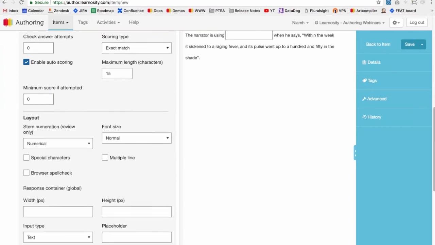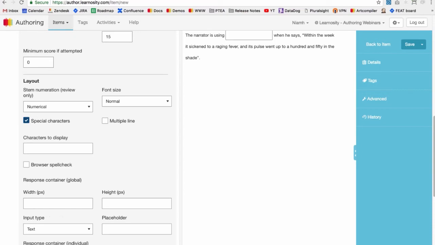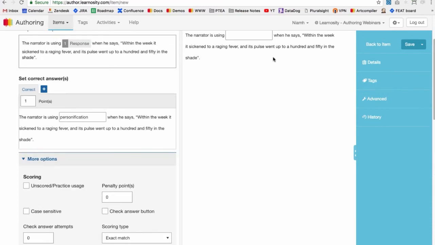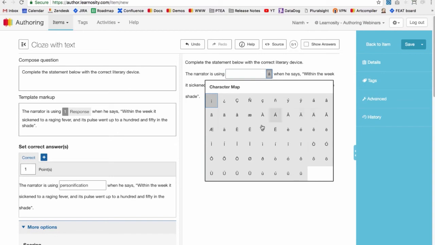And then further down in the layout section, you can enable a character map on this question type, and on the short text question type as well. So if I turn this on, it's a special characters option. If I turn this on and I click into the response area in the preview section, I have a special characters icon that appears. And if I click on that, I'll get this default Learnosity character map.